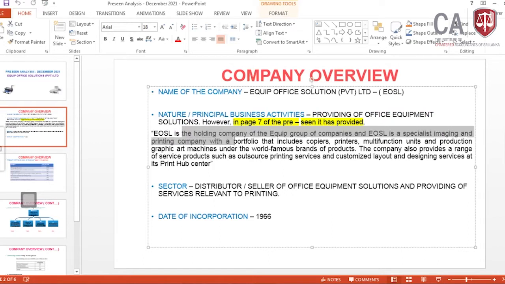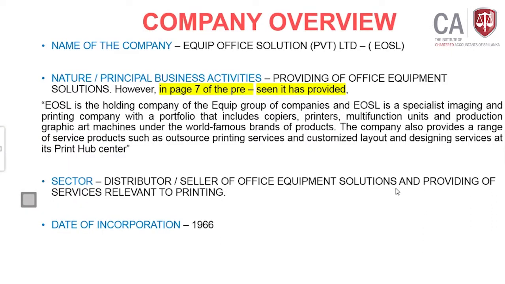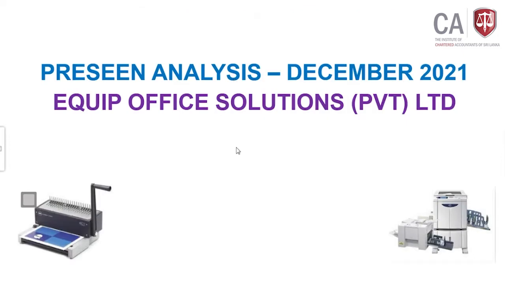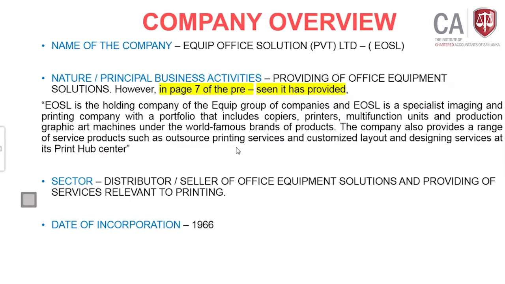You can see in the latter part of our discussion the group structure, then the holding company, and it is the holding company of the equipped group of companies. EOSL is a specialized imaging and printing company with a portfolio that includes copiers, printers, multifunction units, and the production of graphic arts machines, and all these things are there under the world famous brand of products.